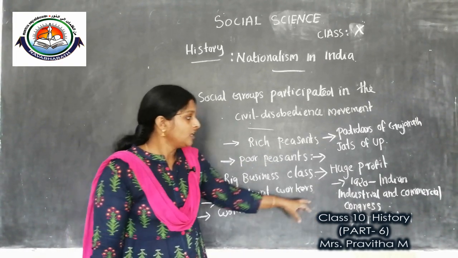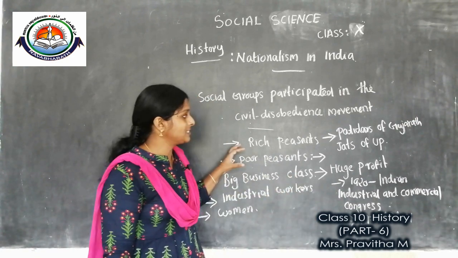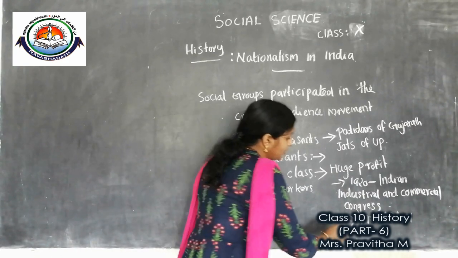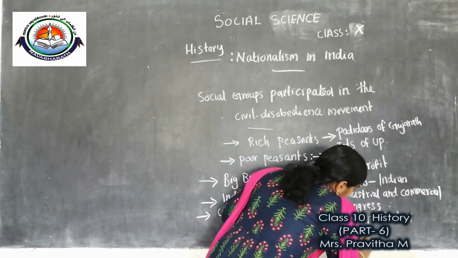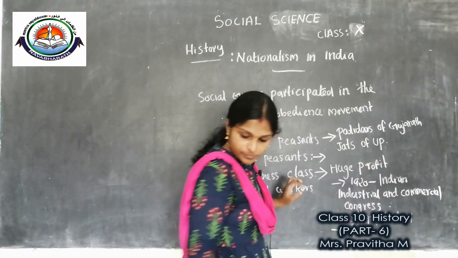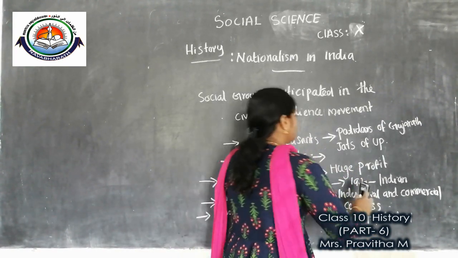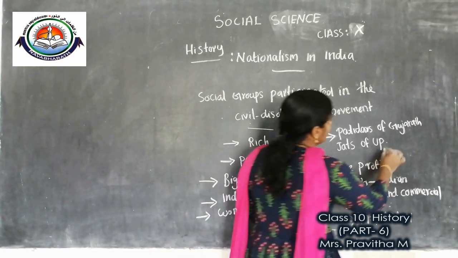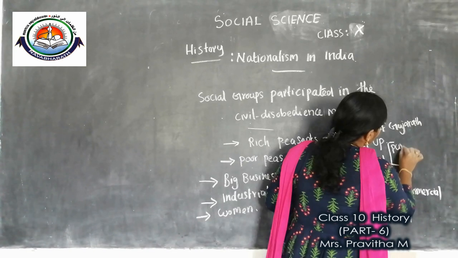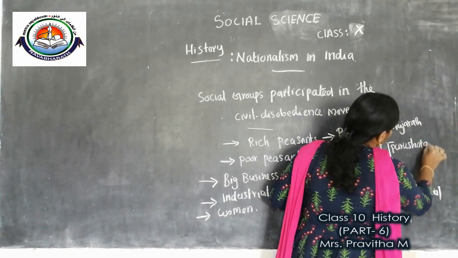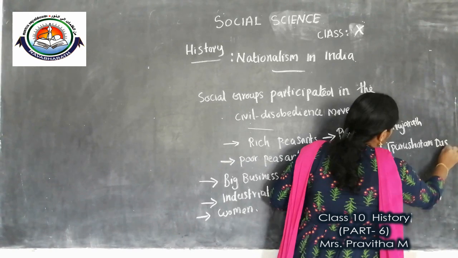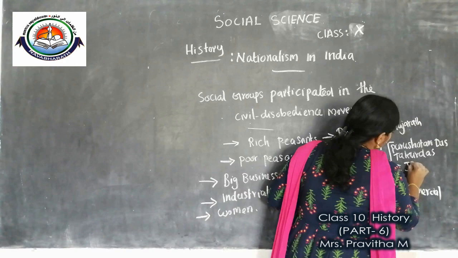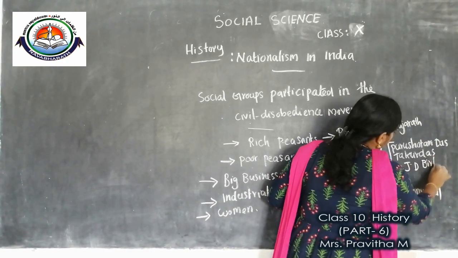Anyway, children, this industrial group, the big business group, was led by two important leaders: Purushottam Das Thakur Das and J.D. Birla.